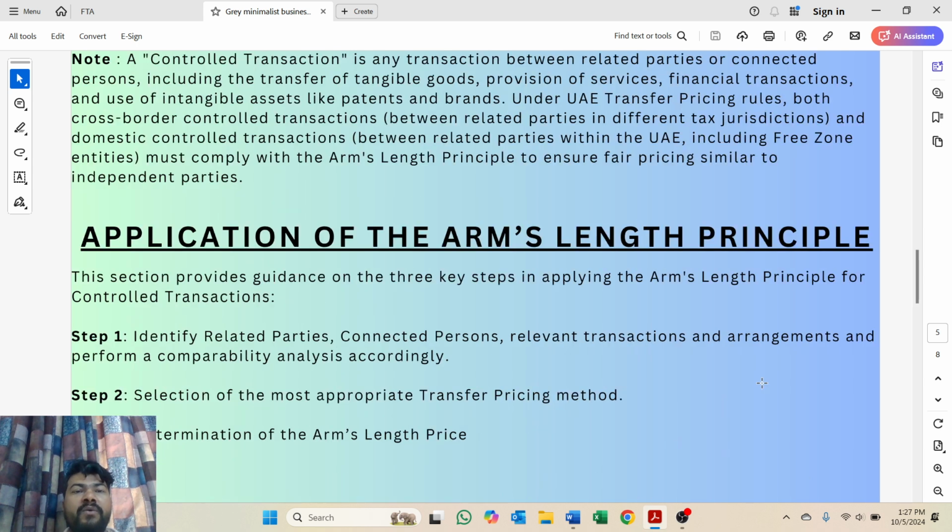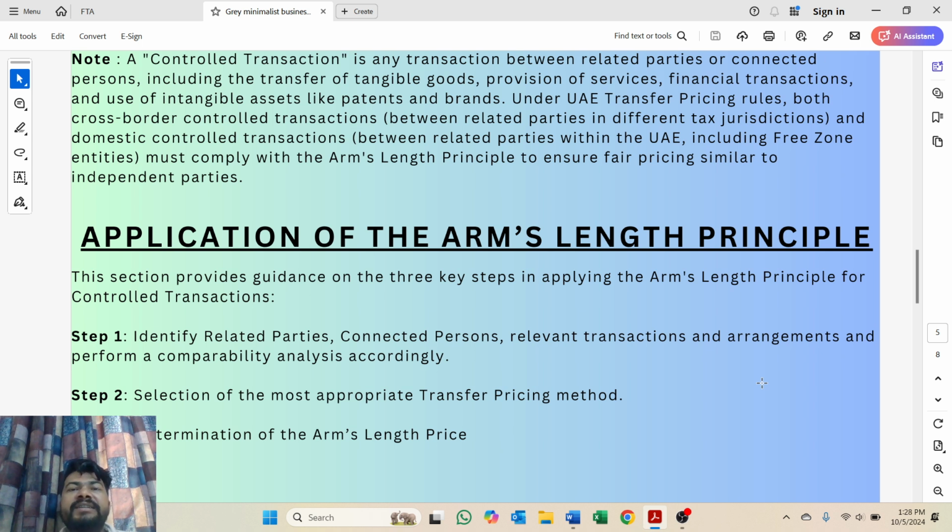So now we'll understand what a controlled transaction is. A controlled transaction is basically a transaction between related parties or connected persons of anything, like any tangible goods, provision of service, financial transactions, or use of intangible assets like patents or brands. And under the UAE corporate tax law and transfer pricing rules, both cross-border transactions, which are between related parties in different tax jurisdictions, and domestic controlled transactions, which are between related parties within the UAE, including free zone entities, must comply with the arm's length principle to ensure fair pricing similar to independent parties.